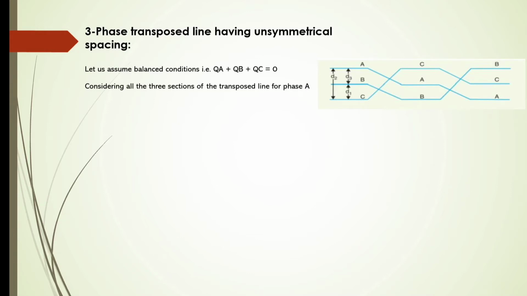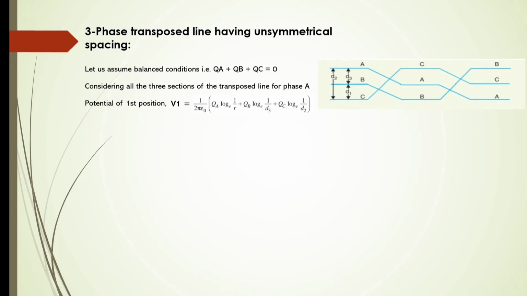Moving on to the potential calculation based on the position of each conductor and the separation distance between the conductors, we get the potential of the first position, V1, equal to 1 by 2 pi epsilon times QA log e of 1 by R plus QB log e of 1 by D3 plus QC log e of 1 by D2.